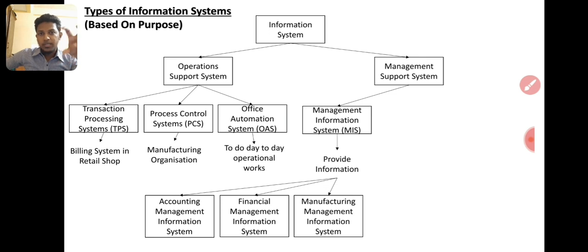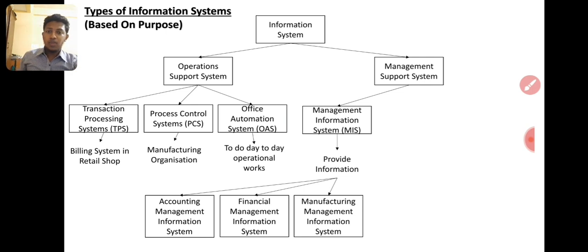If cake manufacturing has one process control system, a different bun manufacturing has different software. But the manufacturing management information system has all the information: how much cost for this cake manufacture, how much cost for this bun manufacture, how much cost for this new type of biscuit manufacturing. So all the information is available there.